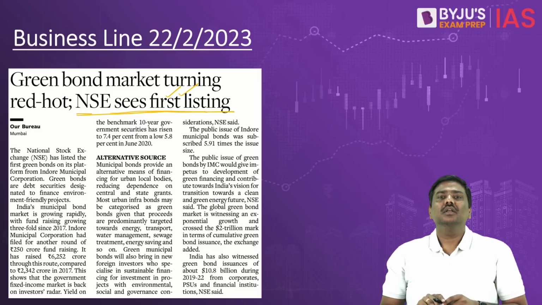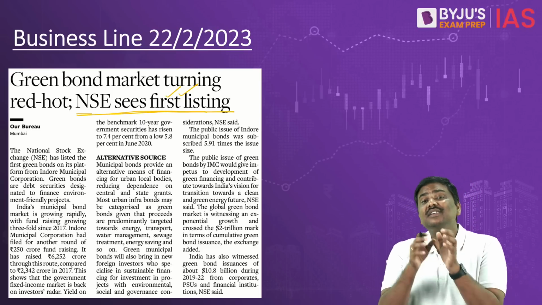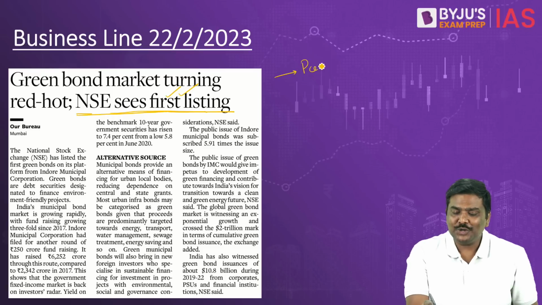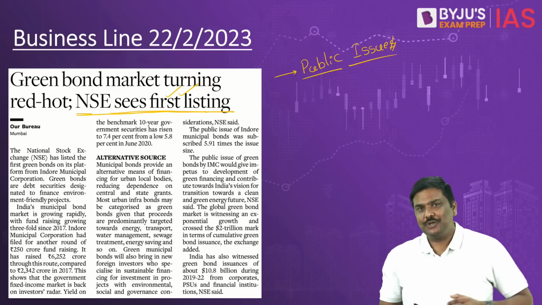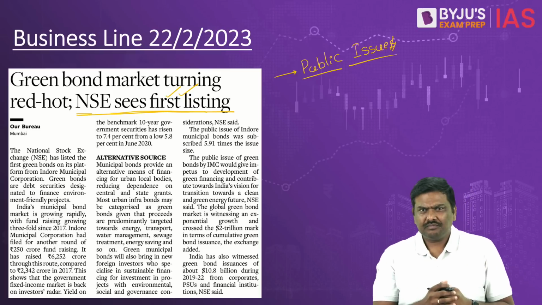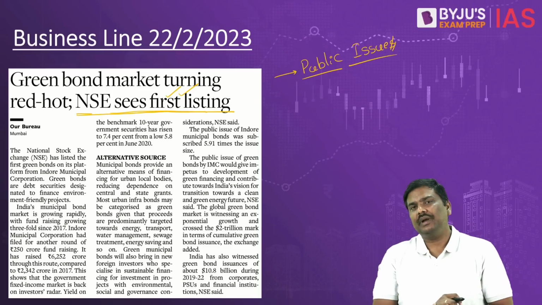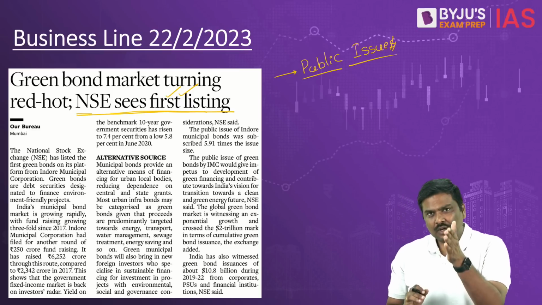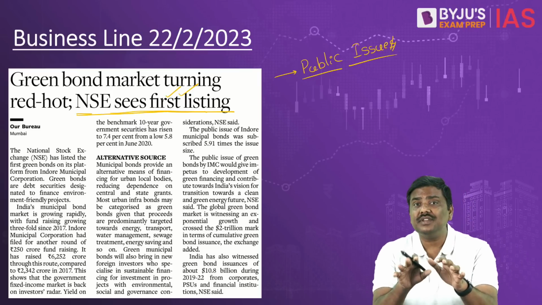Third point, one of the reasons why Indore municipality's green bonds have become very famous is, for the first time, they have gone for a public issue. Remember this also, for the first time ever, they have gone for a public issue. Now, what do you mean by public issue? Imagine here is an issuer. Either they want to issue equity or they want to issue, let's say, a debt instrument. There are generally different ways through which they can do it. One, they can go to the public. Public means where retail investors will purchase or invest in these instruments.